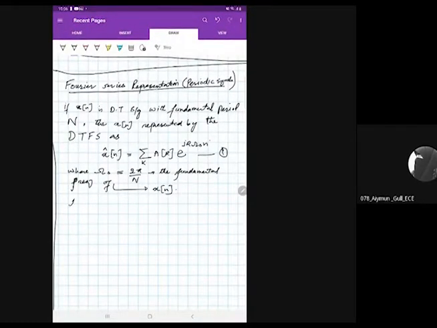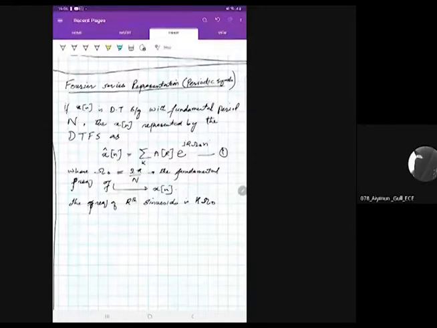So if the signal is composite and has many different sinusoids present, the frequency of the kth sinusoid is k times omega naught. We should remember that the signal is still periodic.